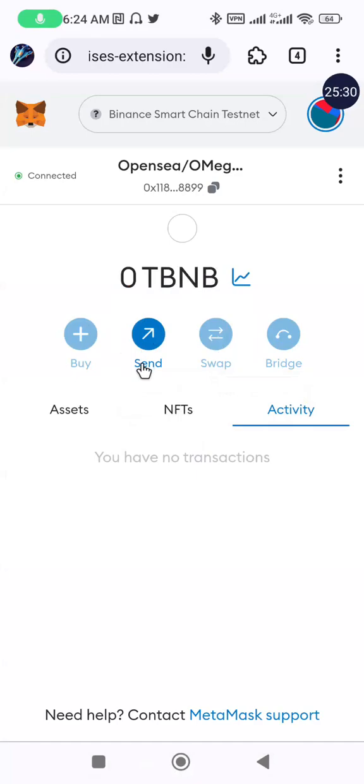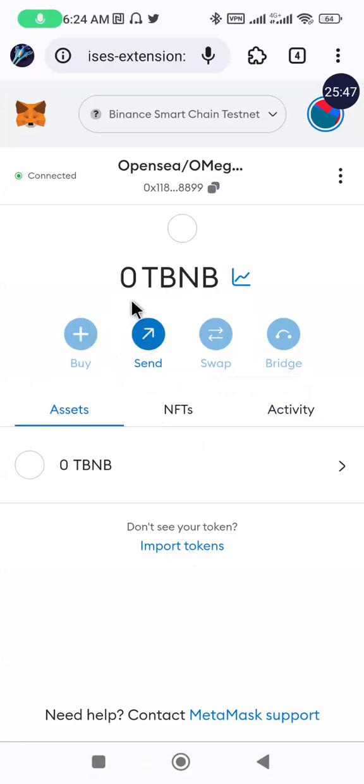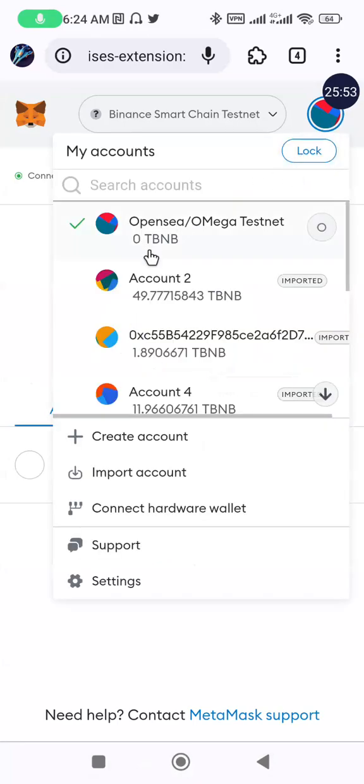Now for you to bridge from the Binance Smart Chain to the Omega testnet, you have to hold some of the Binance testnet token to pay for the transaction, and as you can see here, I have none. So I'm going to copy my wallet to send some to this particular wallet.